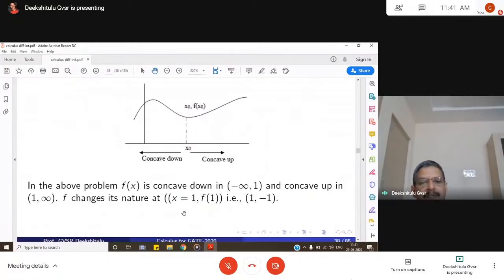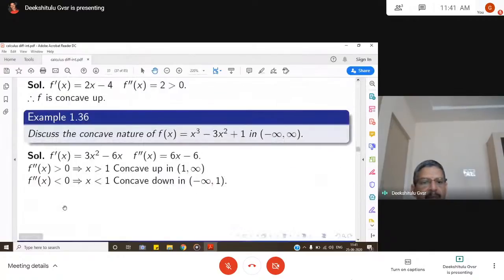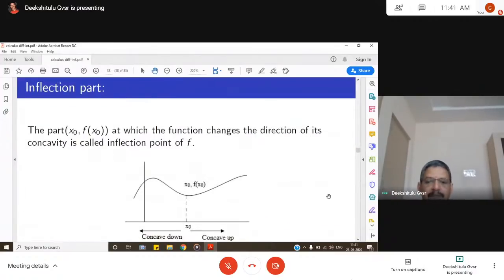In the above problem, f of x is concave down in minus infinity to 1 and concave up in 1 to infinity. I am talking about this problem. For x less than 1, that means minus infinity up to 1, it is concave down like this. From 1 onwards, it is concave up like this. So the curve is like this. It is concave down, then concave up. The point at which it changes is called the point of inflection.